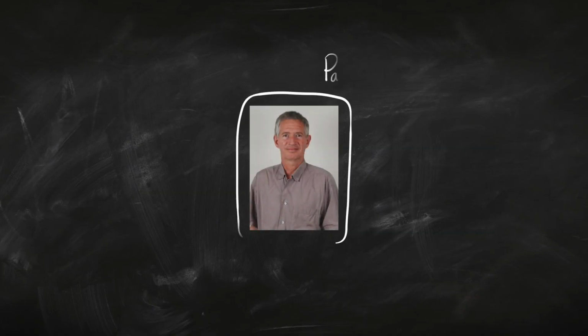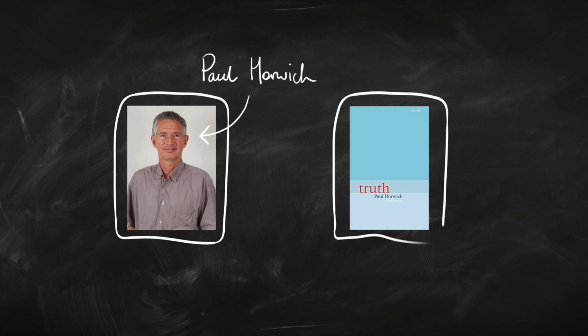One of the most famous deflationist accounts comes from Paul Horwich in his 1990 book on truth. So what does he say? Well, he says truth is defined by all of the unproblematic T sentences. So it's kind of like you go, this one's not problematic, so we put it into the theory. This one's not problematic, so we put it into the theory. Oh, this one is the liar sentence, so we don't put it into the theory. So for that to be a theory, you need to know which ones are the problematic ones and which ones aren't. The trouble is you can't tell in advance which ones are problematic.